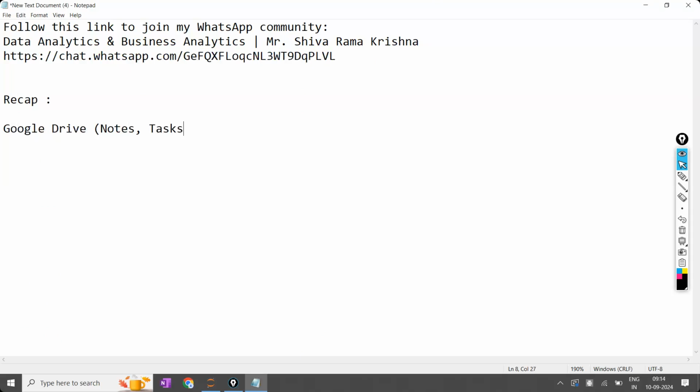From today onwards, you are going to receive daily notes and everyday's task, topic wise. Once a topic is completed, you are going to receive a task based on that topic which you have to complete in the lab. Online students and offline students, both of them. Even online students are going to work on the task, and whatever doubts they have, they are going to discuss with the mentor. And offline students are going to complete the task in the lab every day.